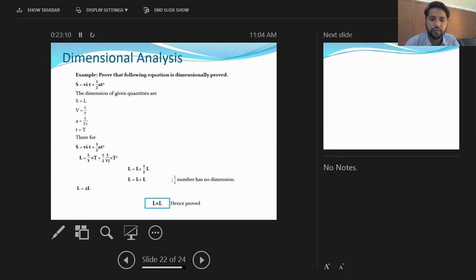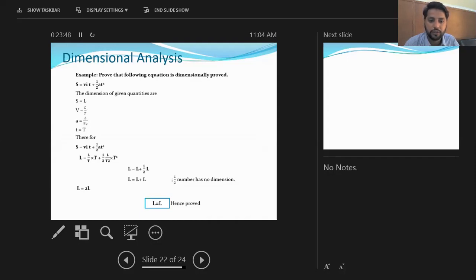In place of VI, we are placing L upon T into T plus 1 upon 2 L upon T square into T square. Now T and T will cancel out each other, and T square and T square will cancel out each other. Then our equation becomes L is equal to L plus 1 upon 2 L. Now here 1 upon 2 is a ratio, or simply a number, and in the previous slide we discussed that a ratio or number has no dimension. Therefore 1 upon 2 will be skipped because it has no dimension.